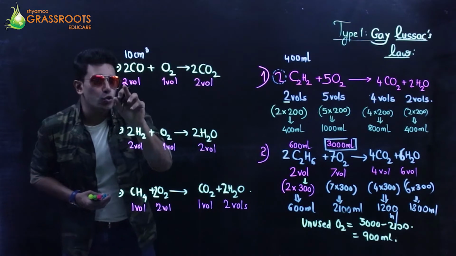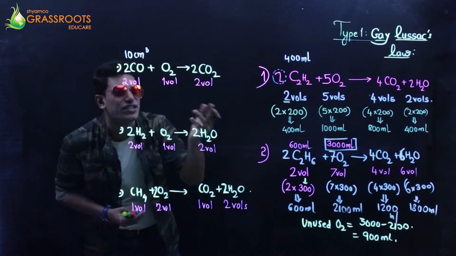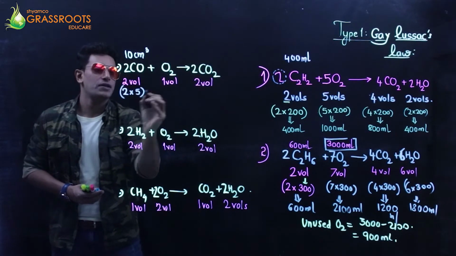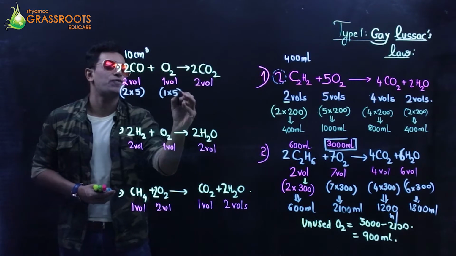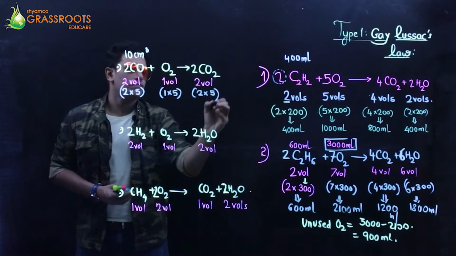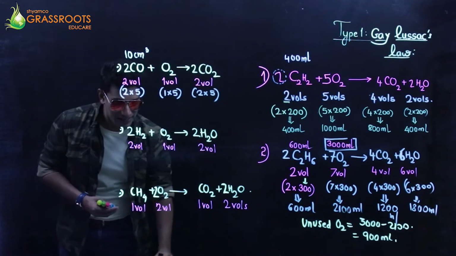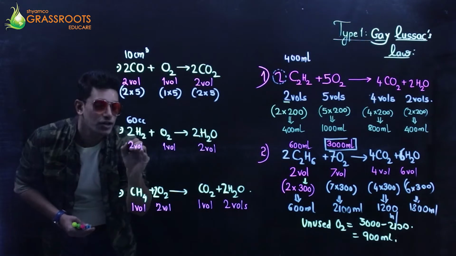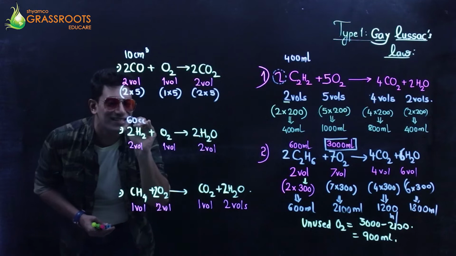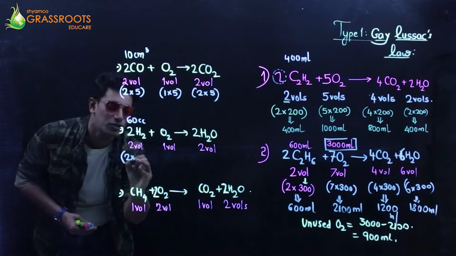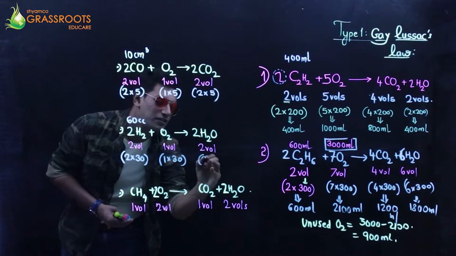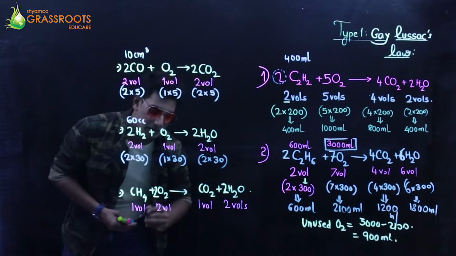Alright. So 2 into what is 10? Can I say 2 into 5? So the multiplicative factor is 5. Hydrogen given to me is 60 centimeter cube, cc, cubic centimeter. 2 into what is going to be 60? Can I say 2 into 30 is going to be 60? So the multiplicative factor is 30.